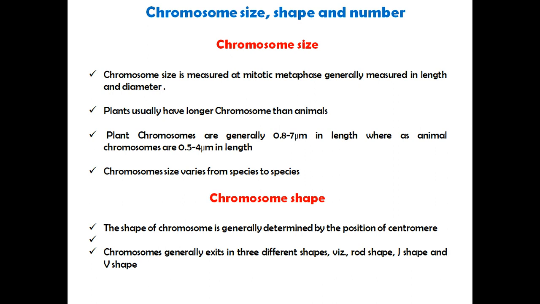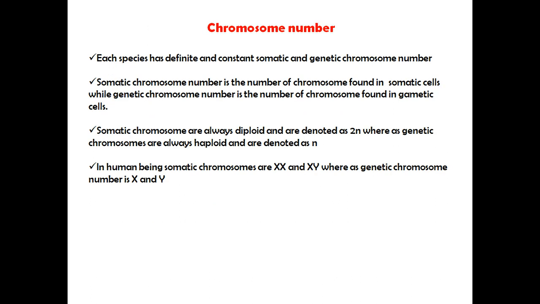Next is chromosome shape. The shape of a chromosome is generally determined by the position of the centromere. Chromosomes generally exist in three different shapes, namely rod shape, J shape, and V shape.